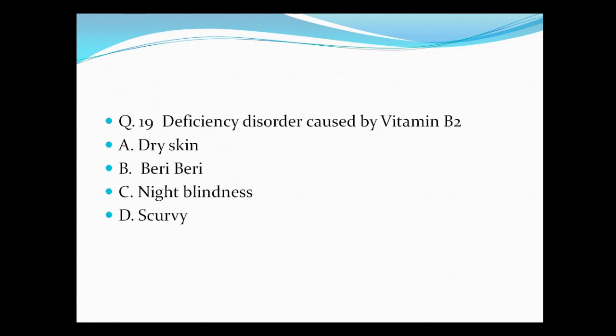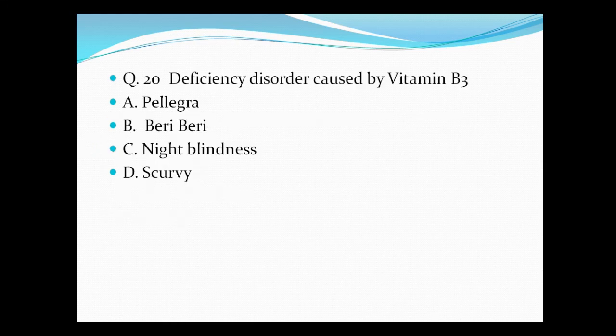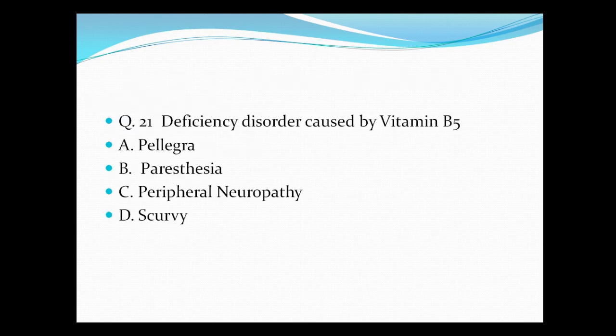Question number 19, deficiency disorder caused by vitamin B2 is A. Dry skin, B. Beriberi, C. Night blindness, and D. Scurvy. So dry skin is the correct answer. Question number 20, deficiency disorder caused by vitamin B3 is A. Pellagra, B. Beriberi, C. Night blindness, and D. Scurvy. So pellagra is the correct answer.